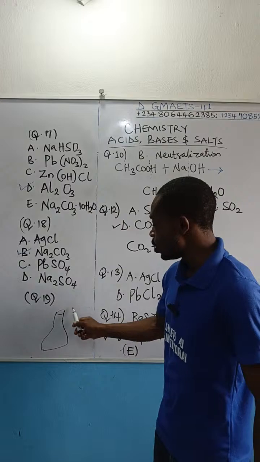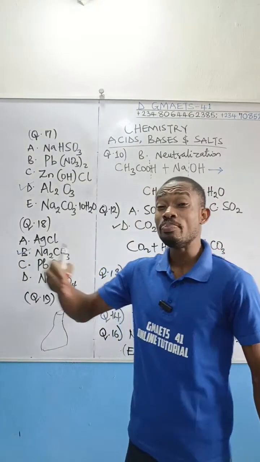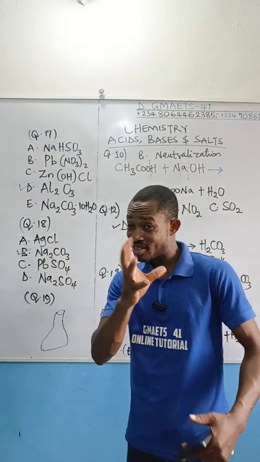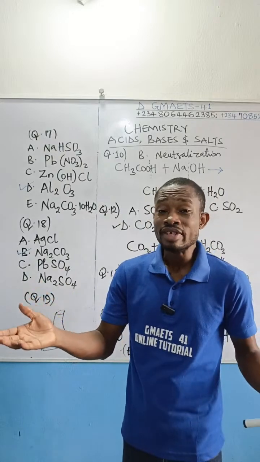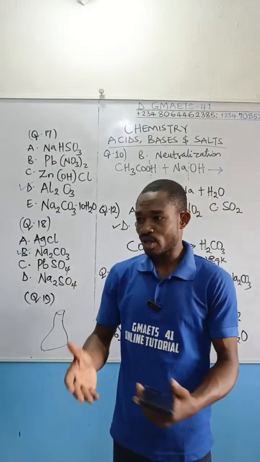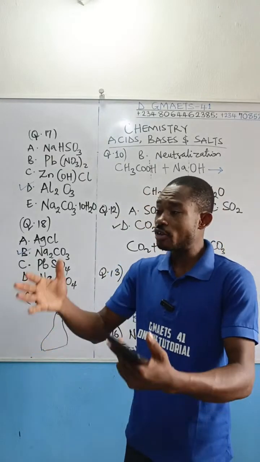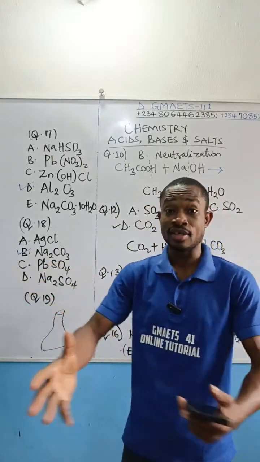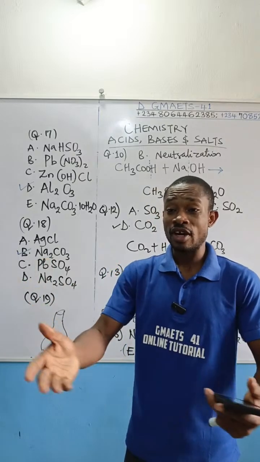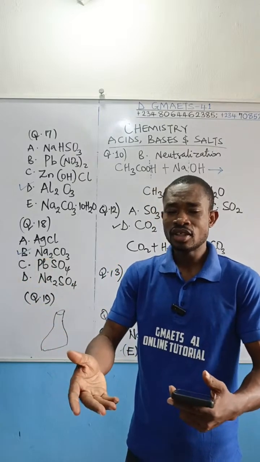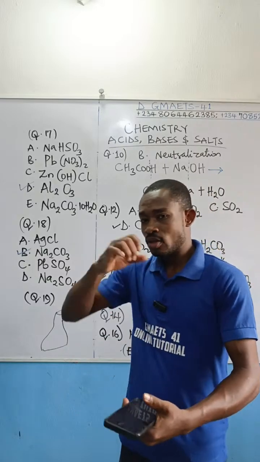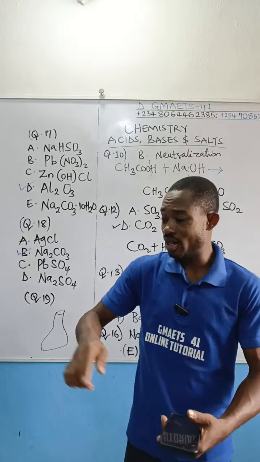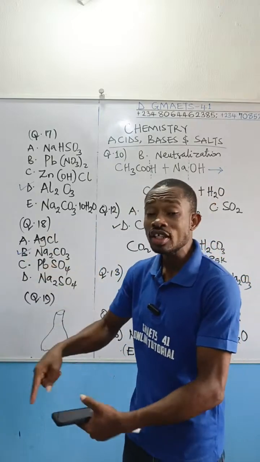Then usually you will pipette the base from a beaker. This question is a bit tricky. That beaker they gave there, some persons might mistakenly select it, because they say first what you will do, the container you use in collecting the base is a flat-bottomed beaker or flask rather, okay? And then from there you can now pipette your base and pour it into the conical flask.